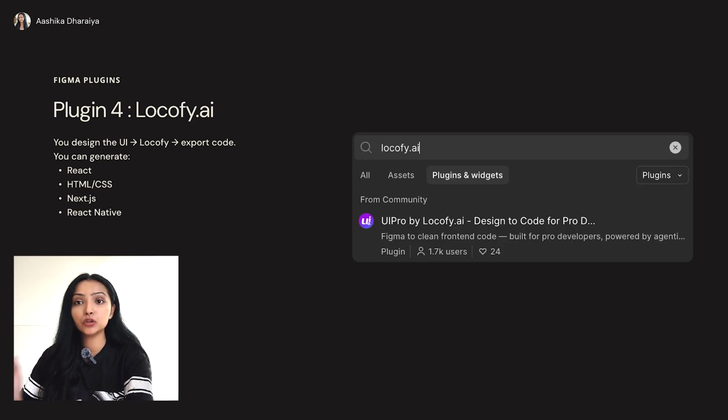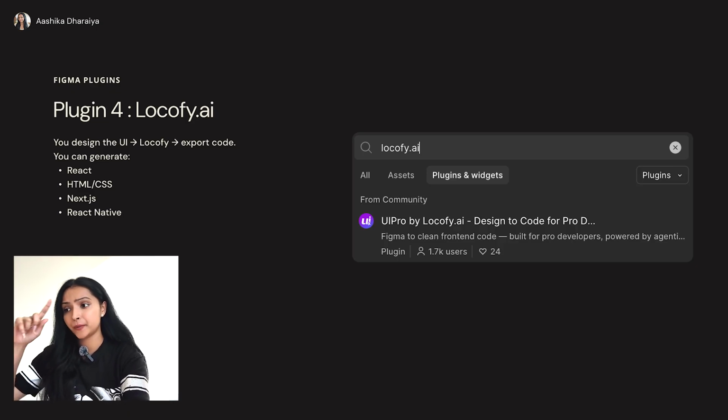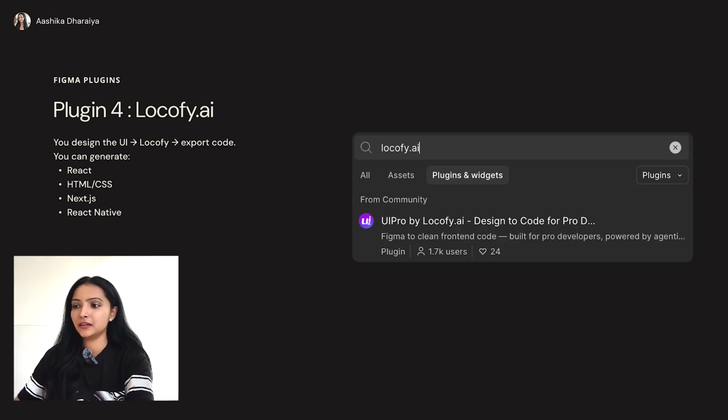And minimal manual coding. So you have to make a design and then you have to pass it to developers for sure. So for that, you can use this plugin. It can actually convert your Figma designs into clean and developer-friendly front-end code automatically. And this plugin generates responsive code that adapts across all the screens, like mobile, tablet, desktop, everywhere. It supports multiple frameworks like React, HTML, CSS, and it allows you to preview code in Figma dev mode and download and export it. I think it's super duper cool.